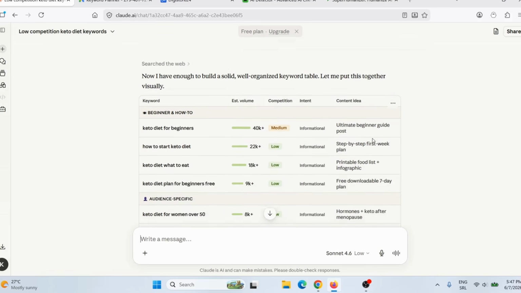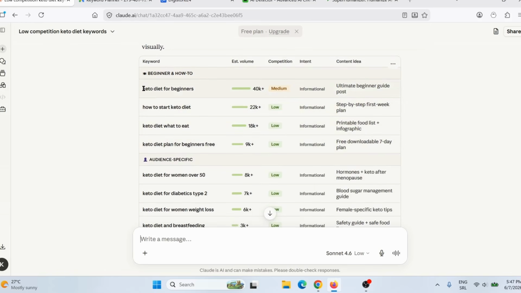Okay, Claude AI finished, and here you can see related keywords. Keto diet for beginners, 40,000 search volume. This is actually an estimate, so this is not 100% correct, okay? It is only an estimate. Keep that in mind. Competition, medium. Intent, informational. Here you can see content idea, ultimate beginner guide post. Here you can see how to start keto diet, 22,000 searches per month, but competition is low.